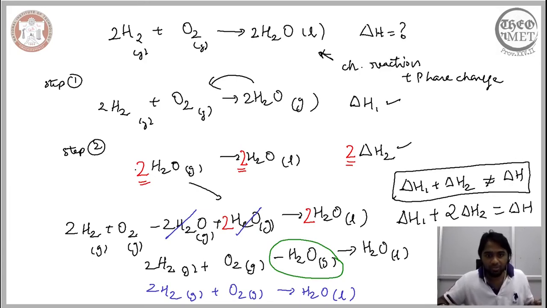So we need to ensure that we are able to recover the overall reaction from these steps, and correspondingly introduce the change in the thermodynamic variables, and only then will we be able to estimate the overall change in enthalpy of the reaction from the change in the enthalpy of the intermediate steps. So again, this is one example wherein Hess's law is being used, and even though it is quite straightforward, it helps us understand how complicated an apparently simple reaction could be, and how we can split it into 2 steps.